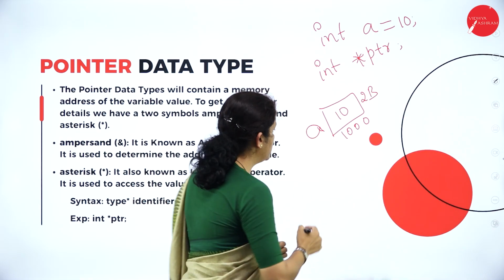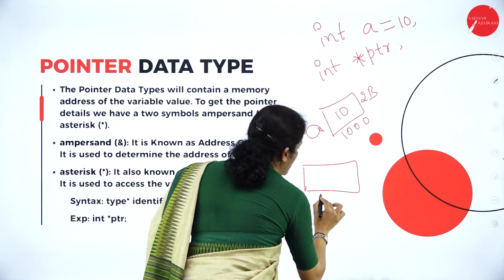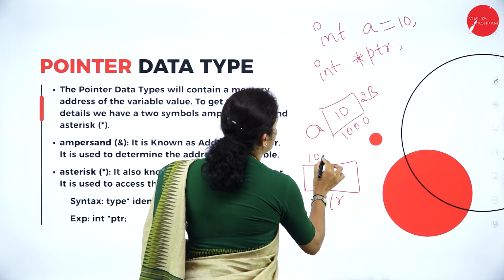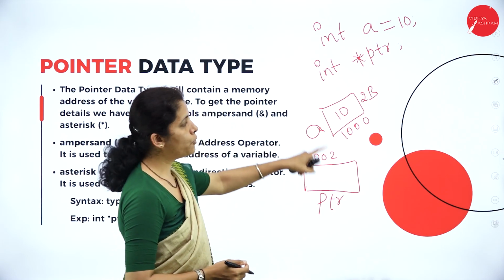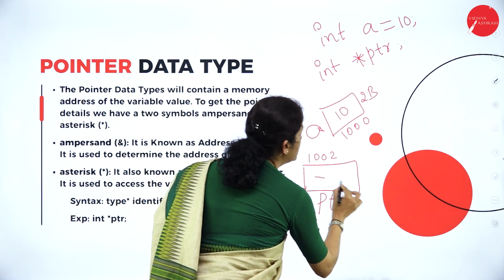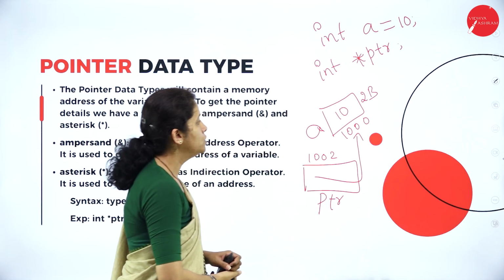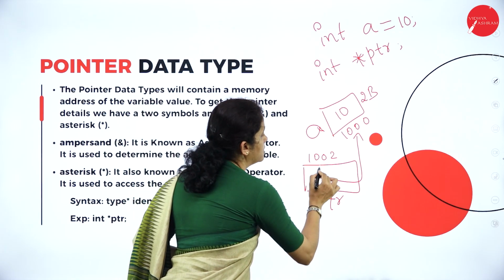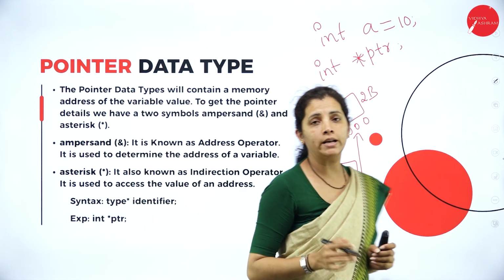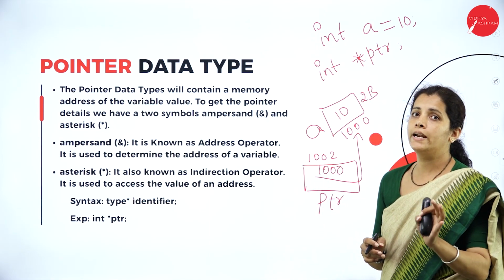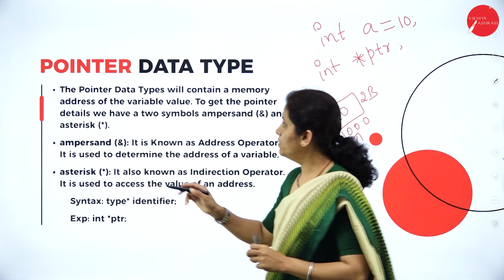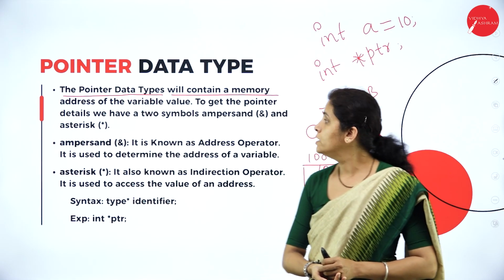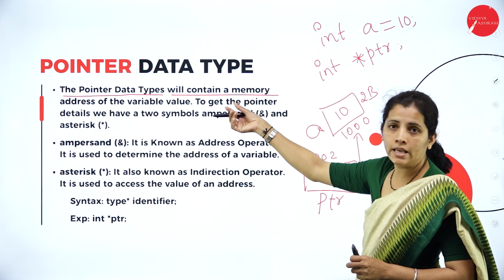Now what is pointer? Pointer is a variable. What's my variable name? Say it is PTR, and it must have some address, say 1002. So pointer is a variable which holds the address of another variable. What is the address of another variable? A. What is the address of A? It is 1000. So pointer is a variable which holds the address of another variable. So a pointer data type will contain a memory address.